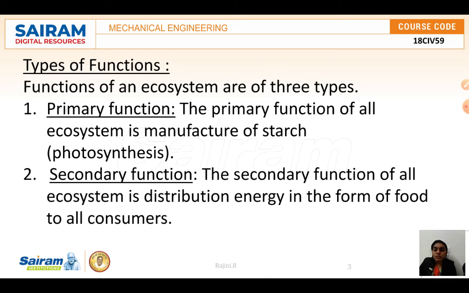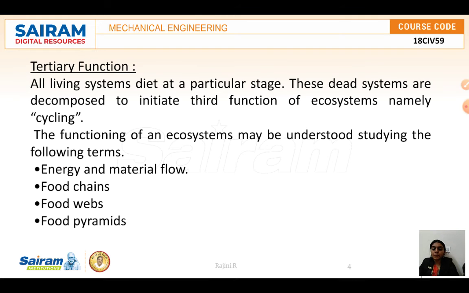Here, in the types of functions, there are primary and secondary. The primary function of all ecosystems is the manufacture of starch, and the secondary function of all ecosystems is the distribution of energy in the form of food to all the consumers. The tertiary function is that all the living systems die at a particular stage. These dead systems are decomposed to initiate the third function of the ecosystem, that is cycling.